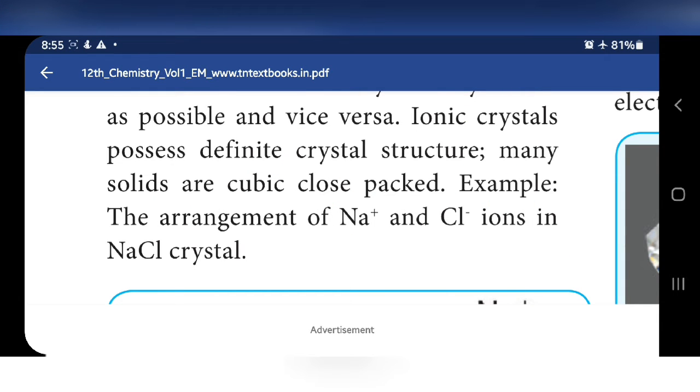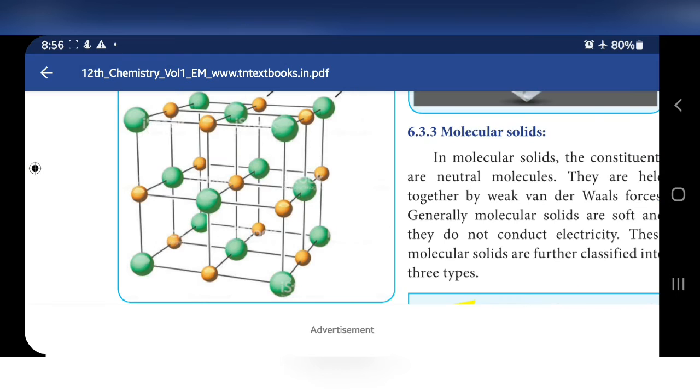Ionic crystals possess definite crystal structure. So many solids are cubic close packed. Crystalline solids category, so only it is having definite crystal structure, and many solids are cubic close packed. We will study what is cubic close packed. And examples, the arrangement of Na plus and Cl minus in ionic crystal, picture is given.